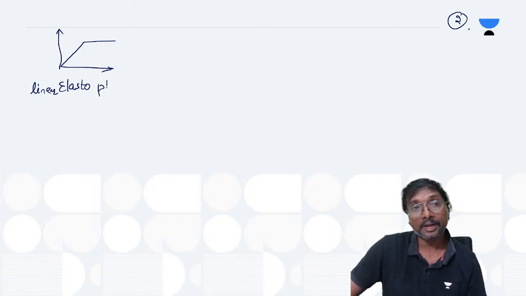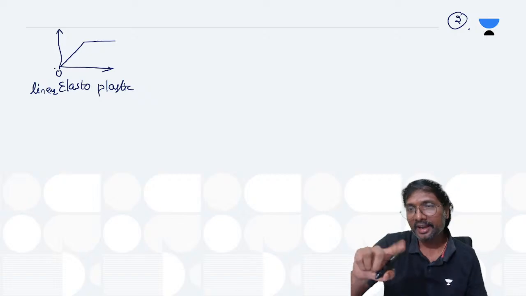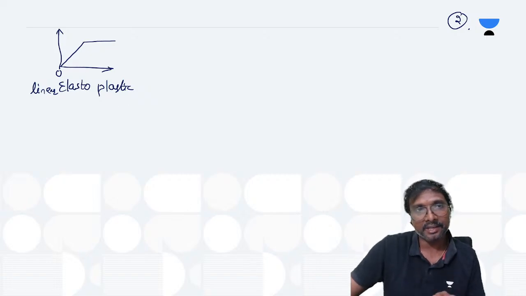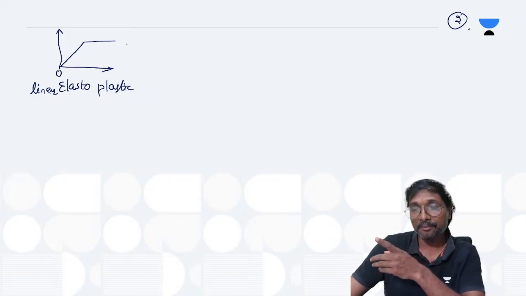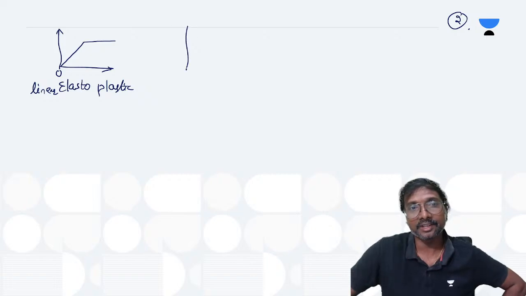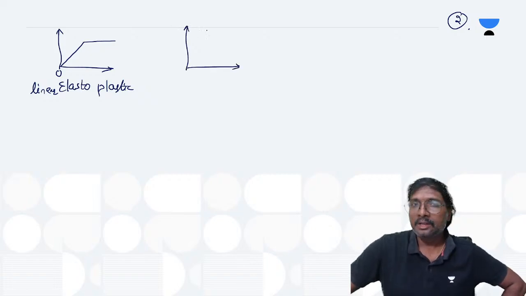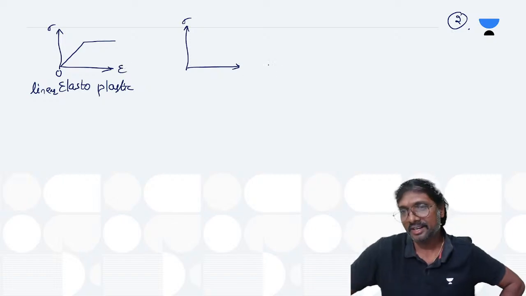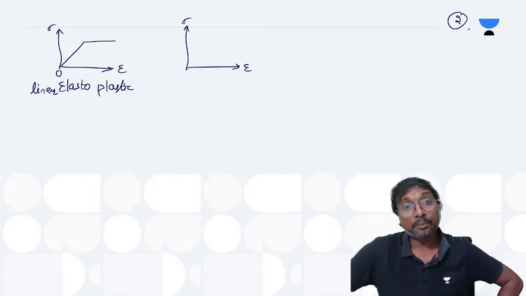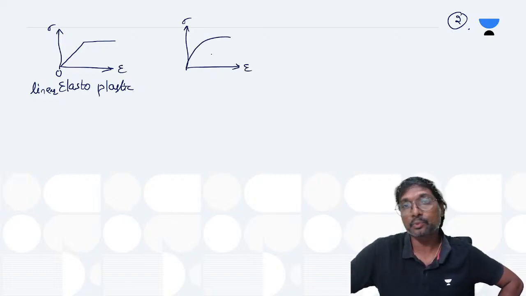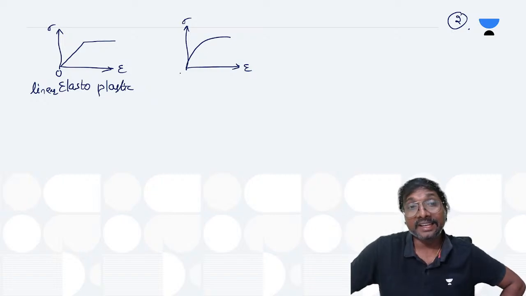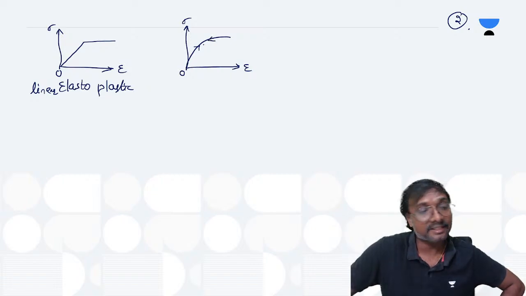Linear elastoplastic. Linear means straight line variation only, and in elastoplastic, elastic behavior will be there up to this point, and after that it is followed by plastic behavior. Now, do you guarantee that it should always be linear to have these elastic conditions? No, it need not be. Suppose you have this one, what is this? Non-linear also. The loading and unloading paths are exactly the same.